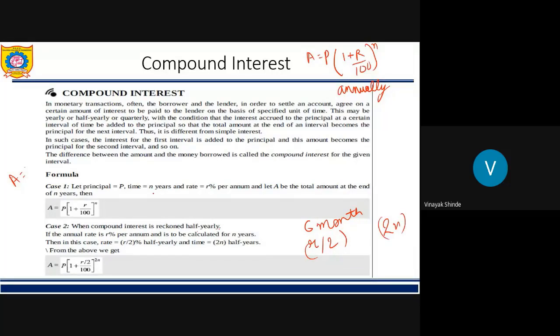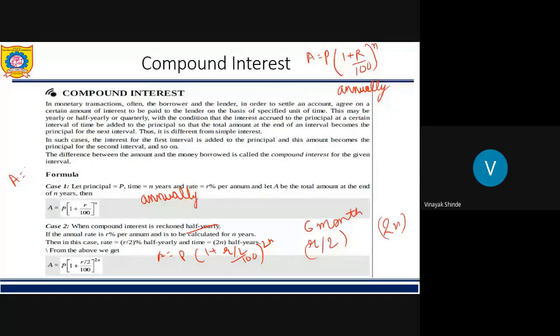So what will be the formula? The formula is written over here. Amount is equal to principal into 1 plus r by 2 upon 100 raised to 2n. All of you please note down both formulae for half yearly and annually. This is called annually, meaning for one whole year.